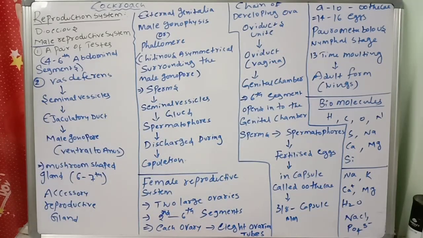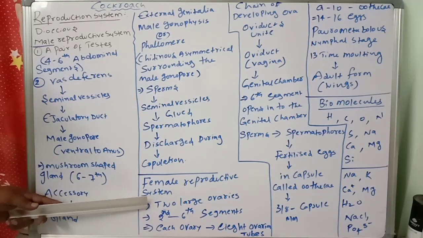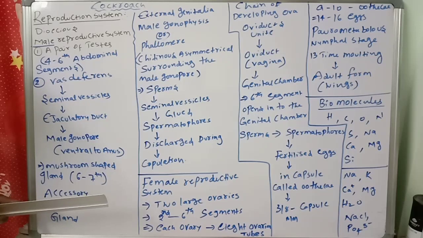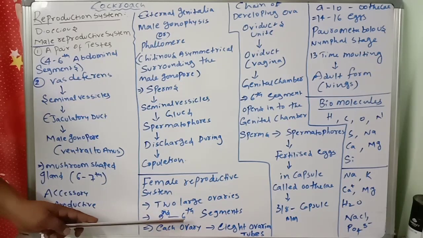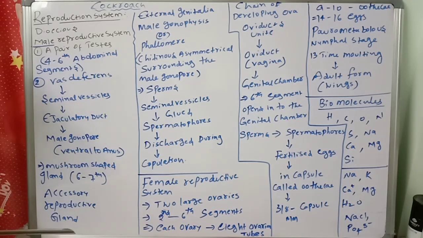That is important, so once again, you should listen very carefully. The female reproductive system consists of 2 large ovaries lying laterally in the 2nd to 6th abdominal segments. Each ovary is formed by a group of ovarian tubules, 8 ovarian tubules, containing a chain of developing ova.